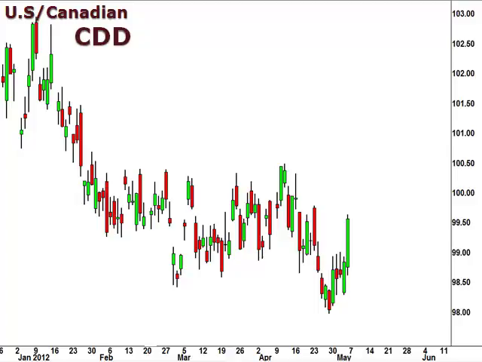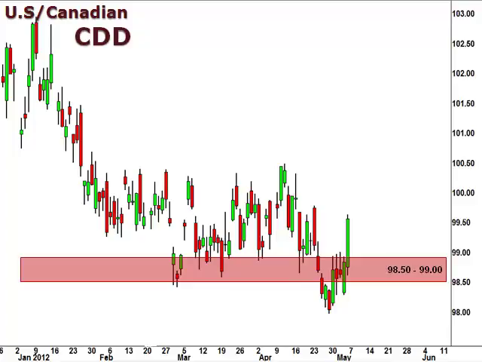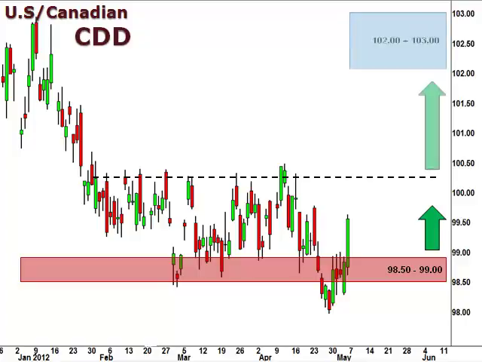Next up, the CDD, the US dollar versus the Canadian dollar. Well, the CDD spent most of last week consolidating within the 98.5-99 support before finishing the week strong. 98.5-99 remains an important support, and any break below is likely to be a signal for a continuation to the downside. However, at this point, we suspect a test of 100.25 as resistance, a break of which is likely to follow through with a move towards 102-103.